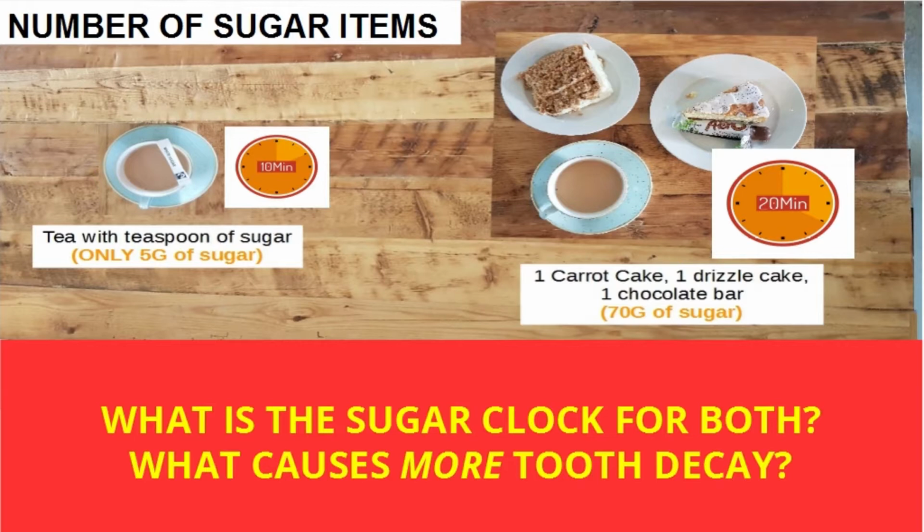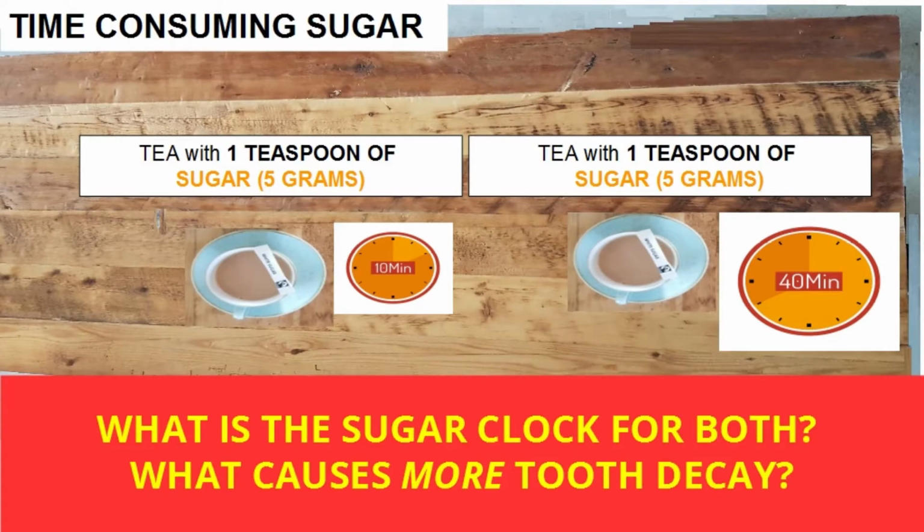Question 3. What is the sugar clock for having 5 grams of sugar in tea over 10 minutes versus having 2 cakes and chocolate consumed in 20 minutes? What causes more tooth decay? The time consuming sugar and tooth decay.